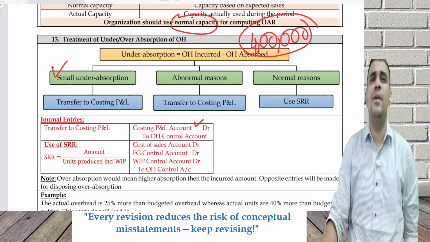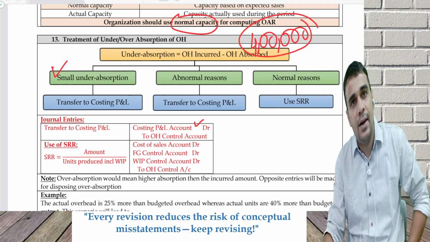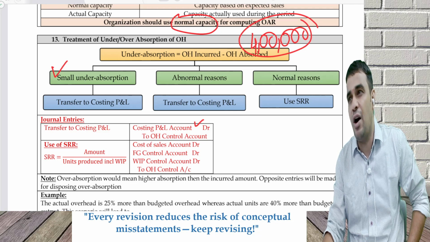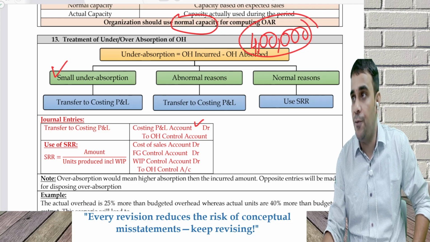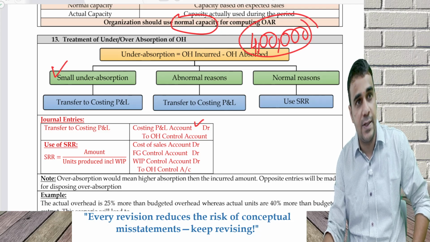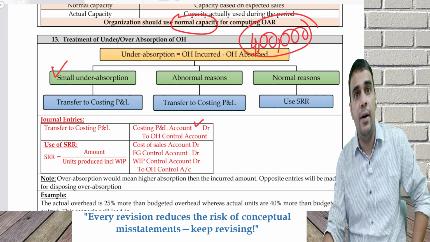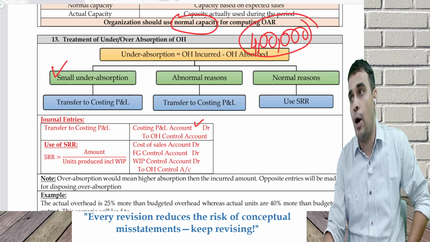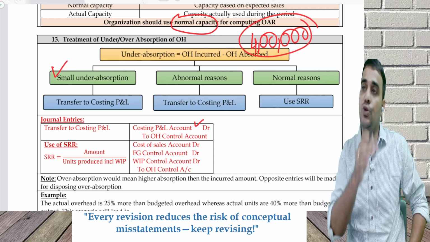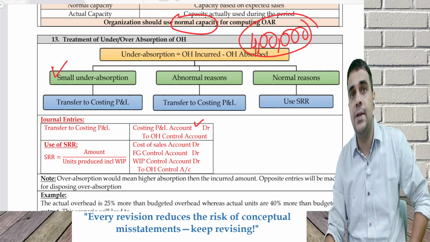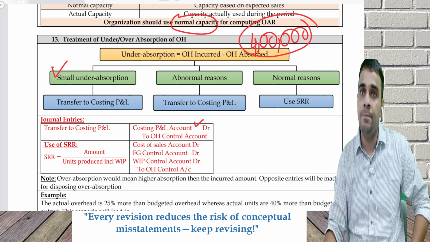Second is abnormal reason. What is abnormal reason? 10 lakh became 12 lakh. Why did it become 12 lakh? You incurred some extra rent cost which is abnormal in nature, or you did some huge maintenance which was unplanned, or it is an abnormal activity done by the organization, some planning level issue. Students should have been 200, but somewhere one batch you did not do properly, so you lost 40 students. Lots of issues happen. Abnormal reasons are those which are problems for the company.